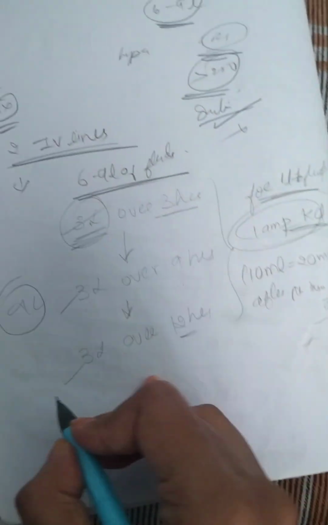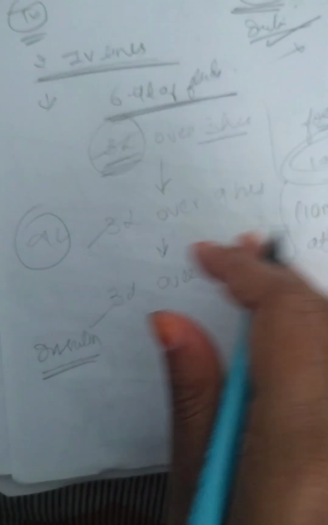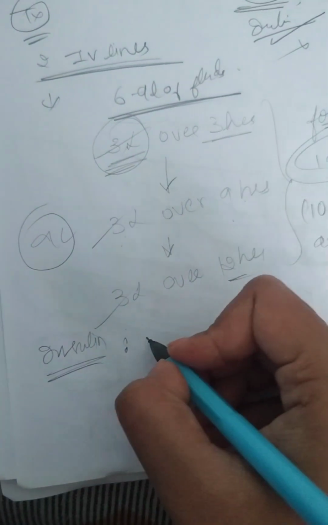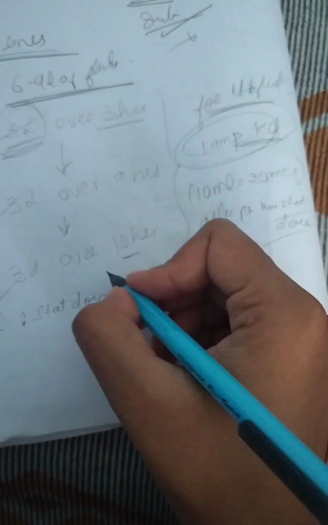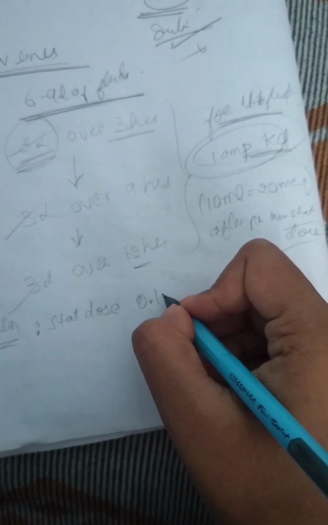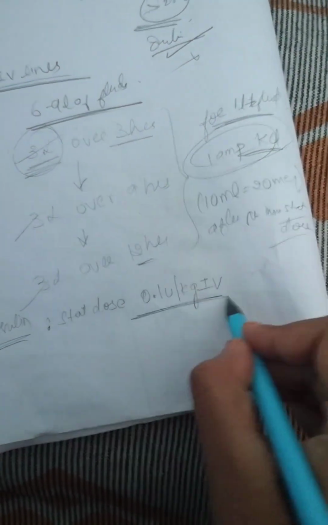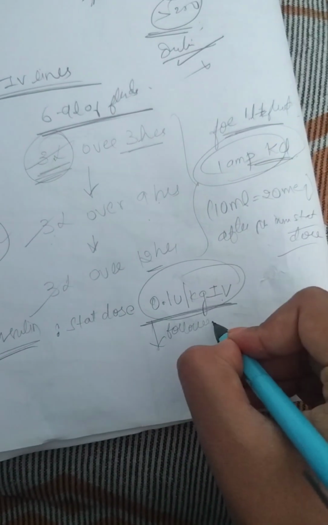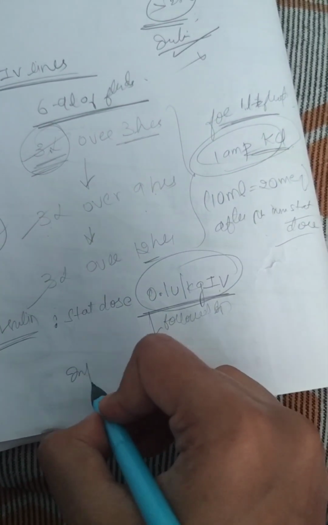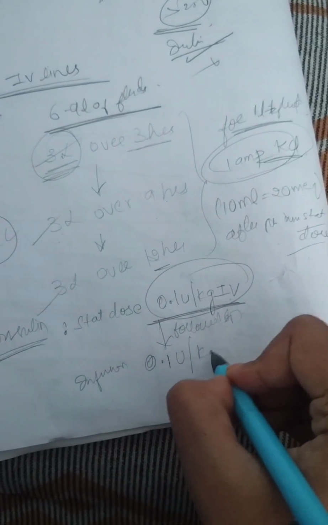So let's see about the insulin. How do we give this insulin? We give the insulin start dose, as I already told. How much? 0.1 U per kg IV. Remember this. After this only, it is followed by an infusion of 0.1 U per kg per hour.